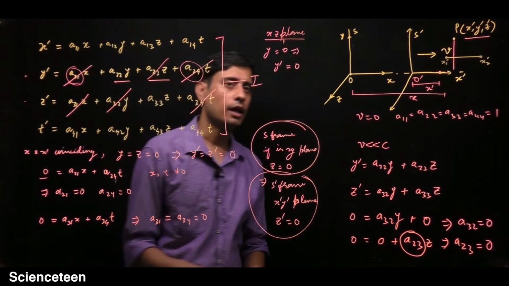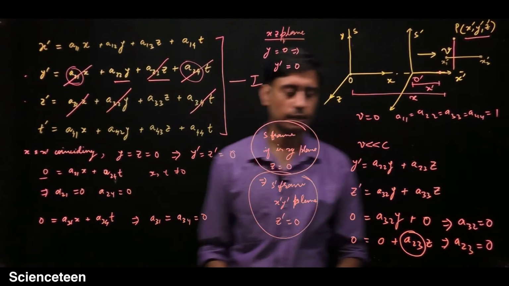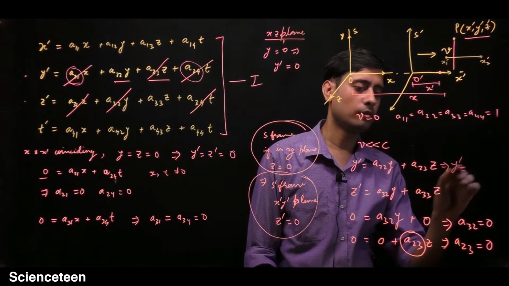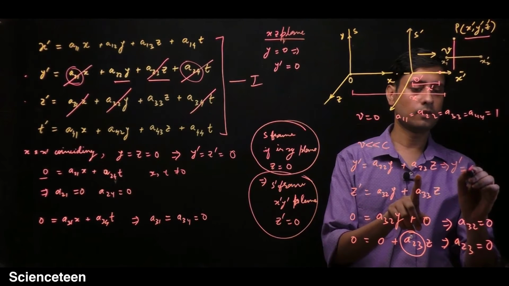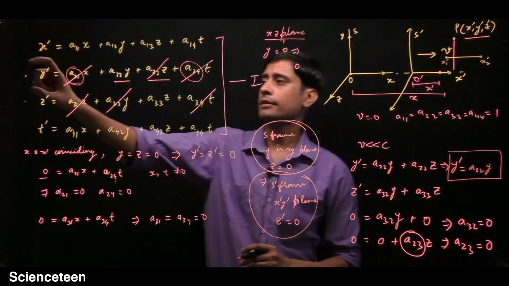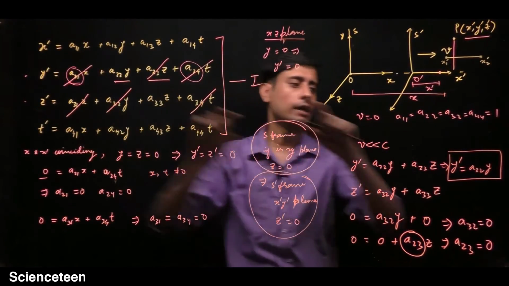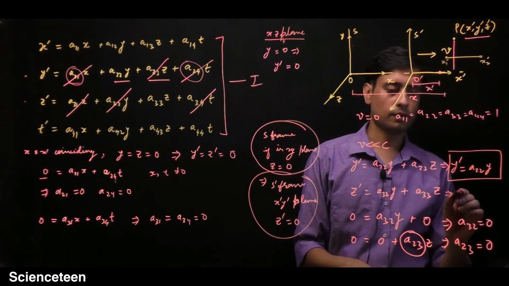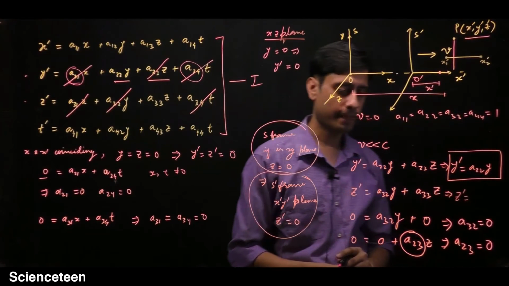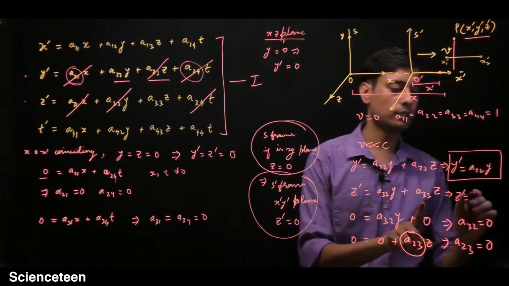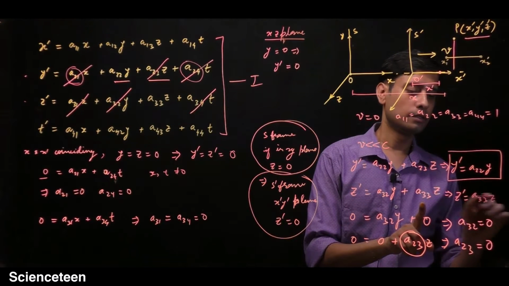So now we have the transformation equations as, from here you get y prime equals, this term is 0, so this is equal to A22 y. So this is one of the transformation equations. This transformation equation has been replaced by this one, and the other is z prime equal to, A32 is 0, so this is equal to A33 z.